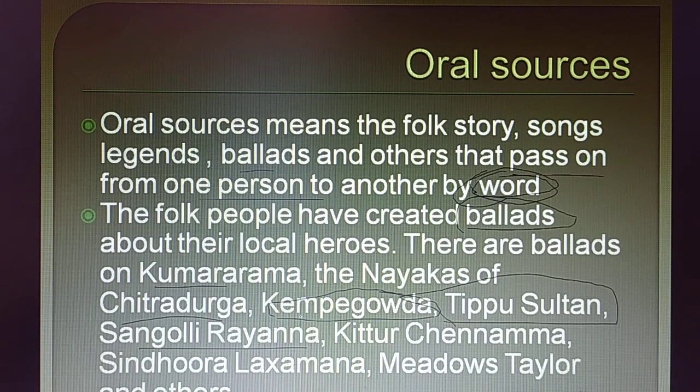These are the heroes of Karnataka, and these songs and stories are called oral sources. The history of Kempe Gowda, Sangolli Rayanna and the Nayakas of Chitradurga is said orally from one person to another, and in this manner it is passed on. So this is called oral sources.